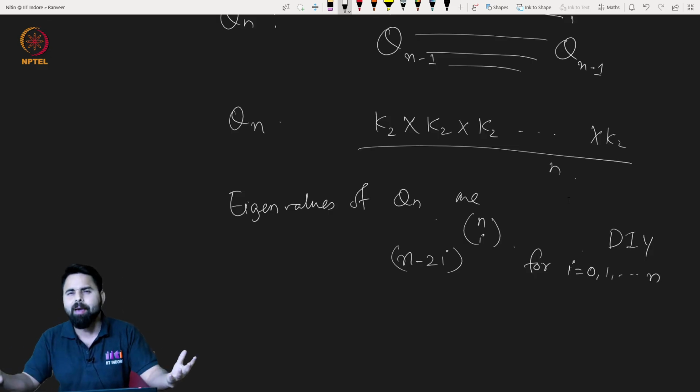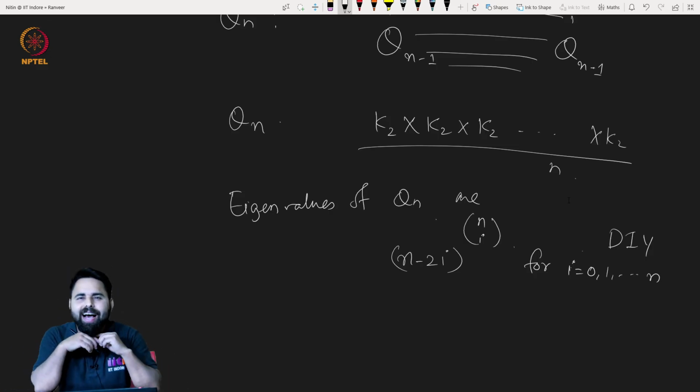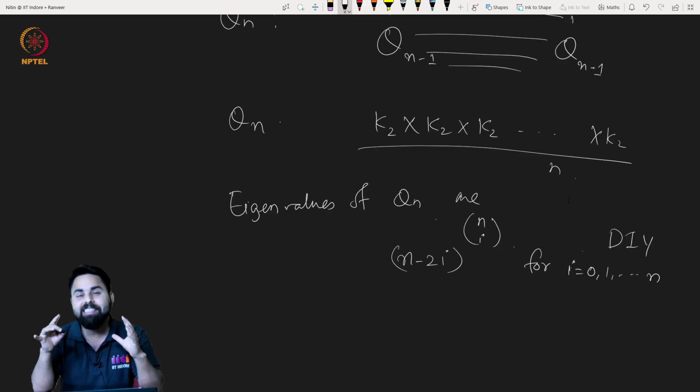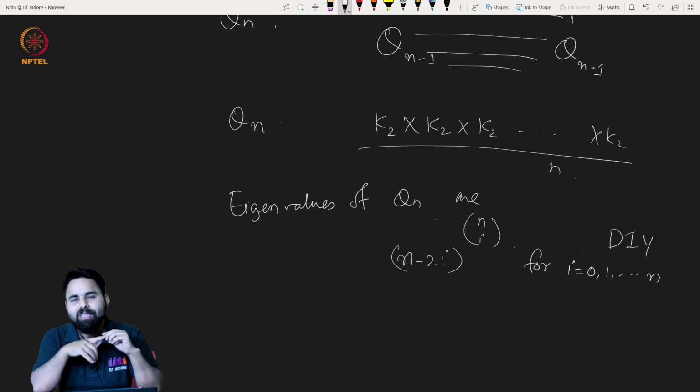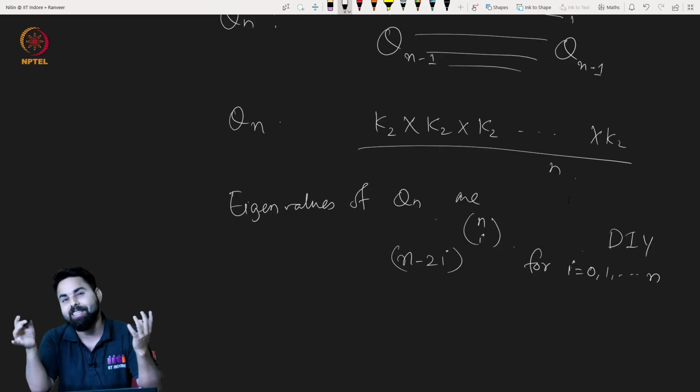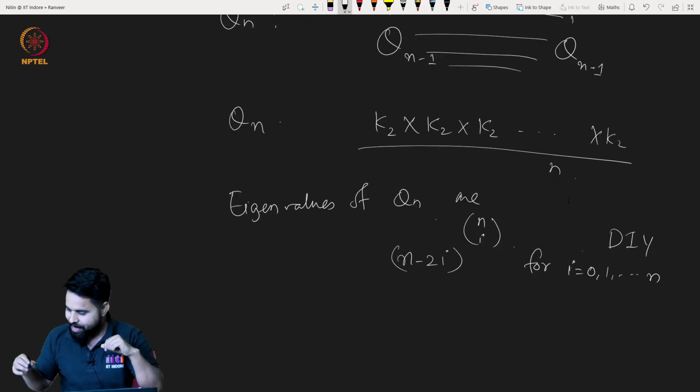Now about 5 minutes back I asked you this question: why are we studying the sensitivity conjecture? The sensitivity conjecture is actually related to hypercubes, a very nice structural property of the hypercube.